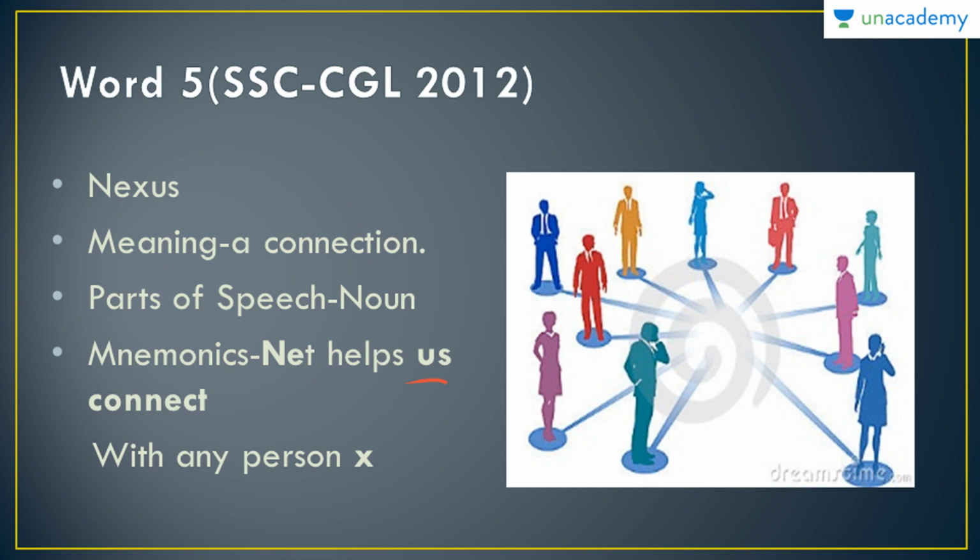So this is how you can relate to and understand the word and the meaning, because the meaning is connect. If you can remember this particular line, net helps us connect with any person X, you remember the word nexus, you remember the meaning, and you remember the spelling of the word nexus, where NE and US are at the farther end and X is in between them. So that is how you understand the word. Here is the picture that shows a group of people who are connected with each other. These lines represent the connection and thus a nexus of people.